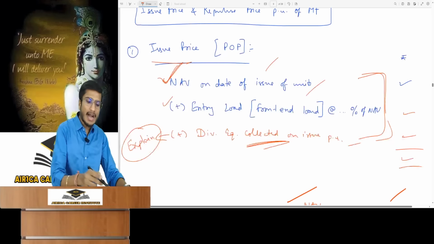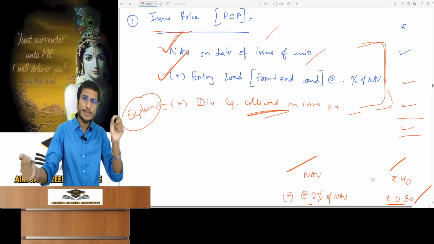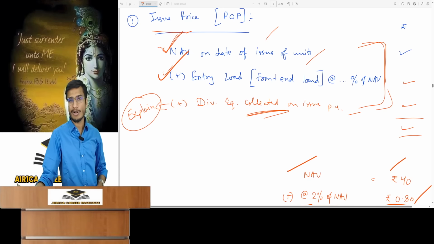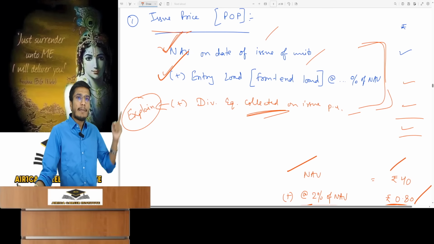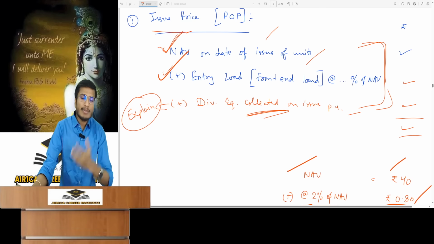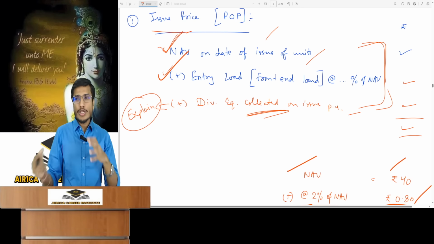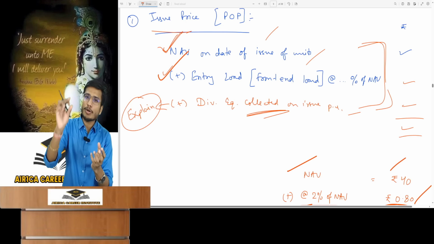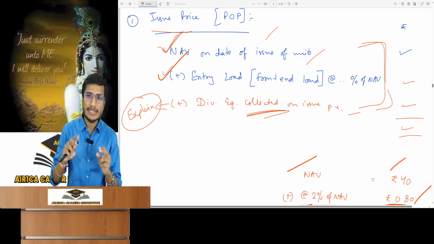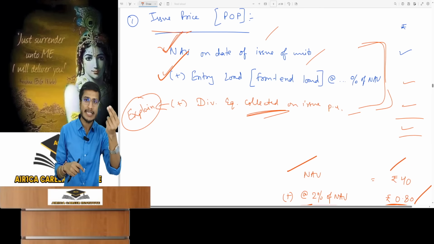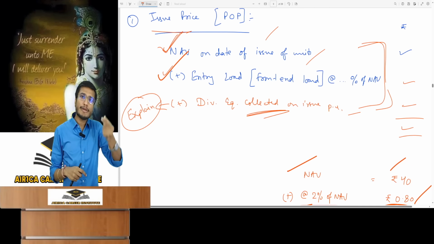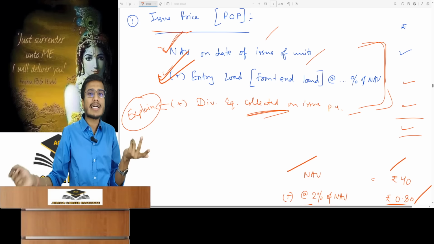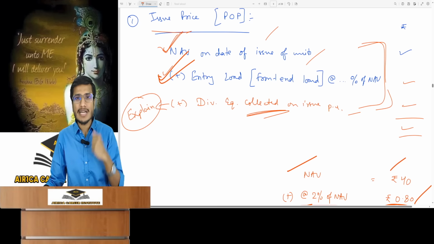So sometimes an entry load of a certain percentage is also charged on the NAV, which we call an entry load or front end load. In practical life, the entry load has been discontinued because it is wrong. SEBI said, what is the concept of entry load? Mutual fund is people's money. People's money, if distributed among the people, the price that comes is the NAV, and that is indeed the correct price because it is people's own money. So units should be issued at that price. What's the concept of entry load? Why are you collecting extra money?